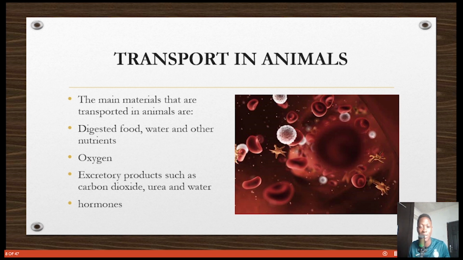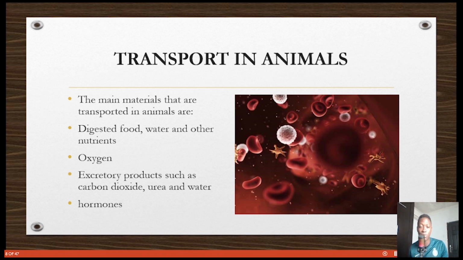So what do you want to say about transport in animals? What are the main materials that are transported? Digested food. When you eat, the food goes into your intestine. It is digested down. It needs to be transported from that point. So transport comes because things need to move from the point where they are to where they are needed. So digested food, water, and other nutrients need to be transported.